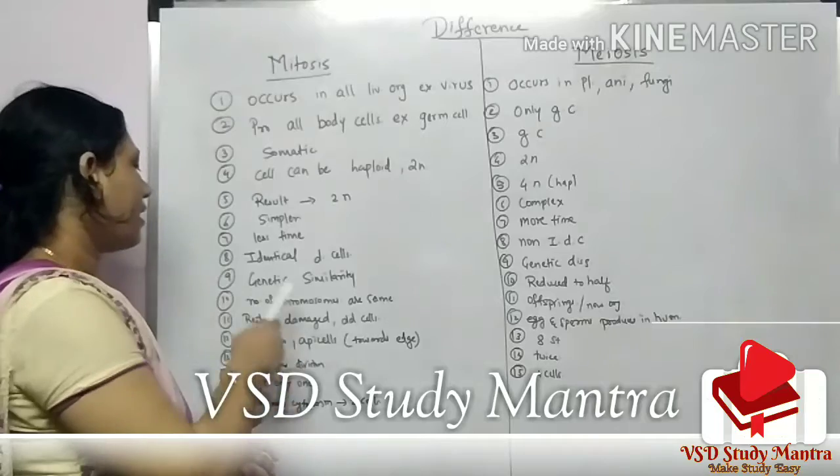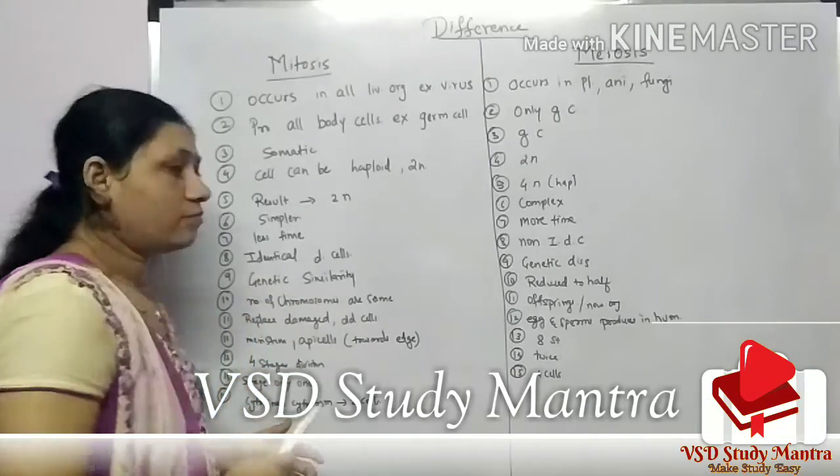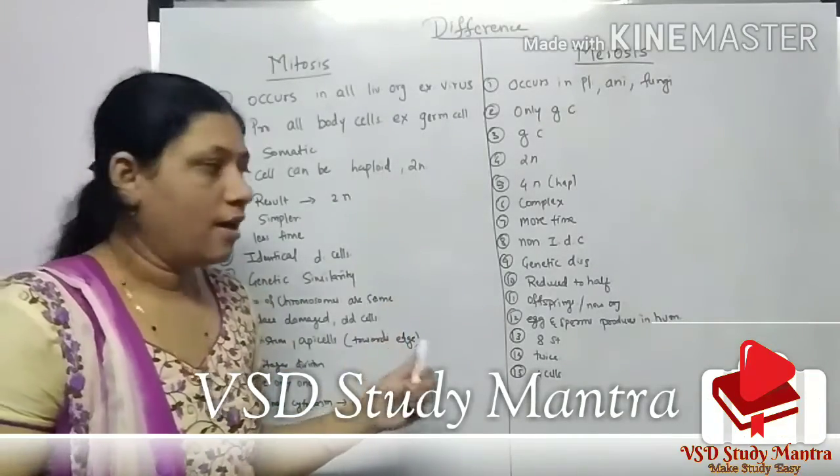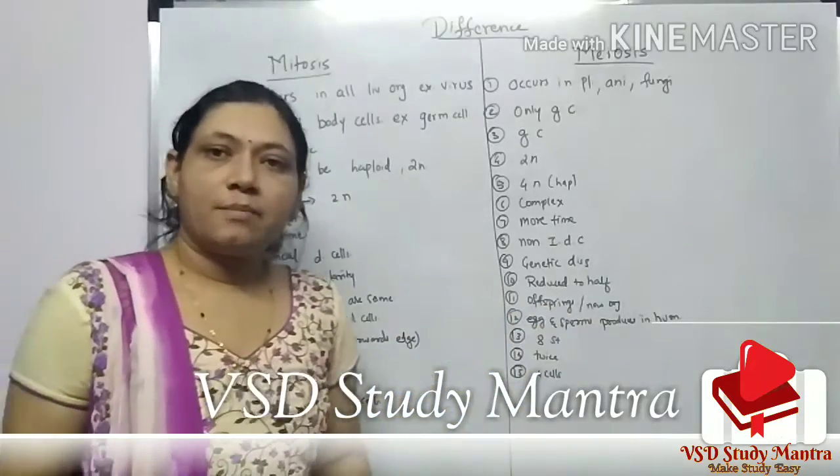Ninth point, mitosis has genetic similarity and meiosis has genetic dissimilarity.